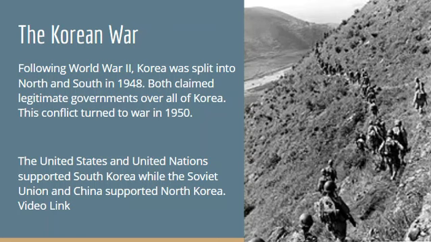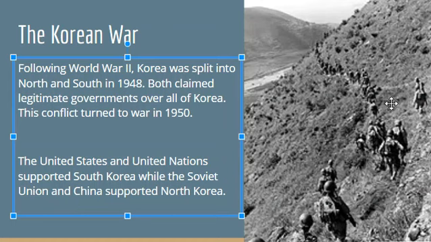The United States and the United Nations supported South Korea, while the Soviet Union and China supported North Korea. Remember, the United Nations was built to prevent world wars. The Soviet Union and China, which are both communist, supported North Korea, and that's because North Korea is communist.